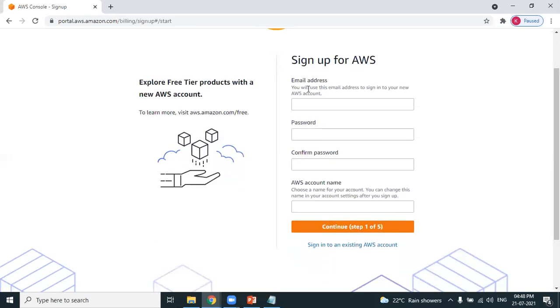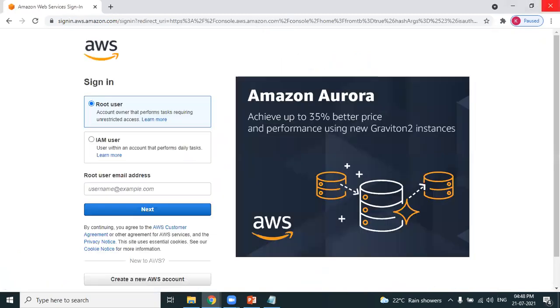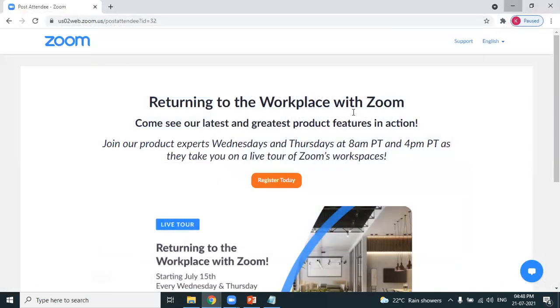Furnish your email address, the login password, and provide your AWS account name. It's a 5-step process. As you can see, it's a 5-step process. I already have taken a screenshot of each and every step.